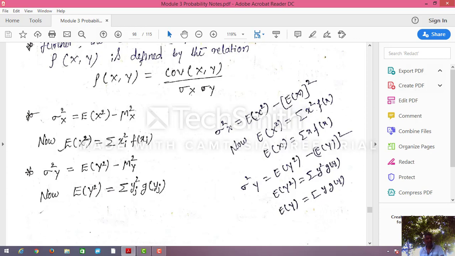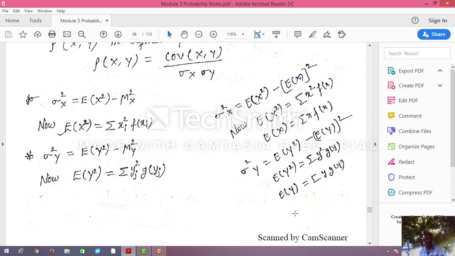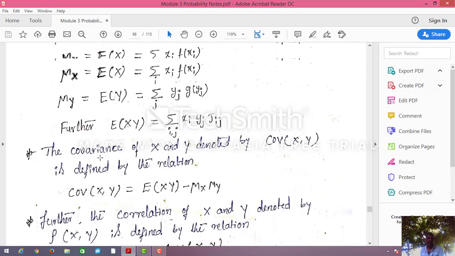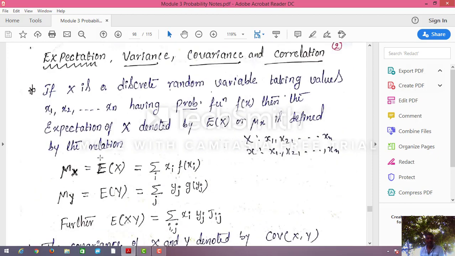G of y is the probability of y distribution. F of x is the probability of x distribution. What is E of y? E of y is nothing but the summation of y into g of y. Using these formulas, we can see the problems in this.